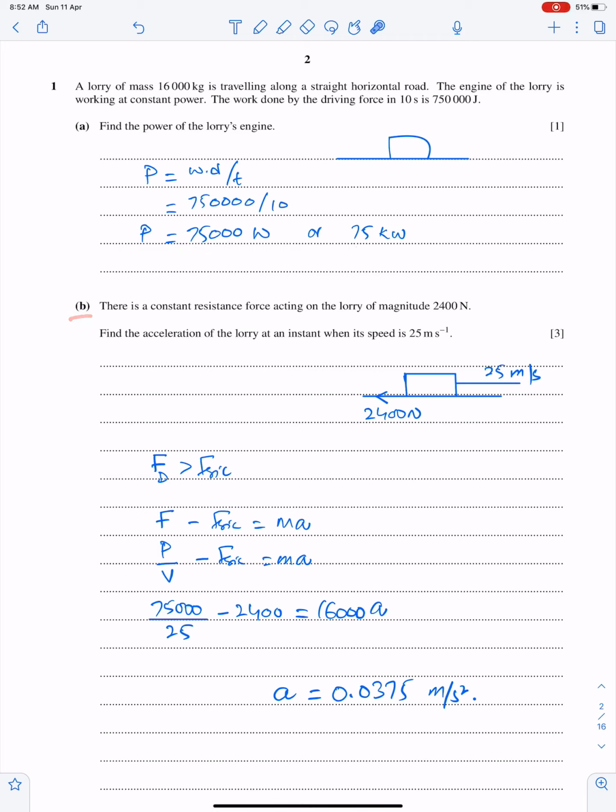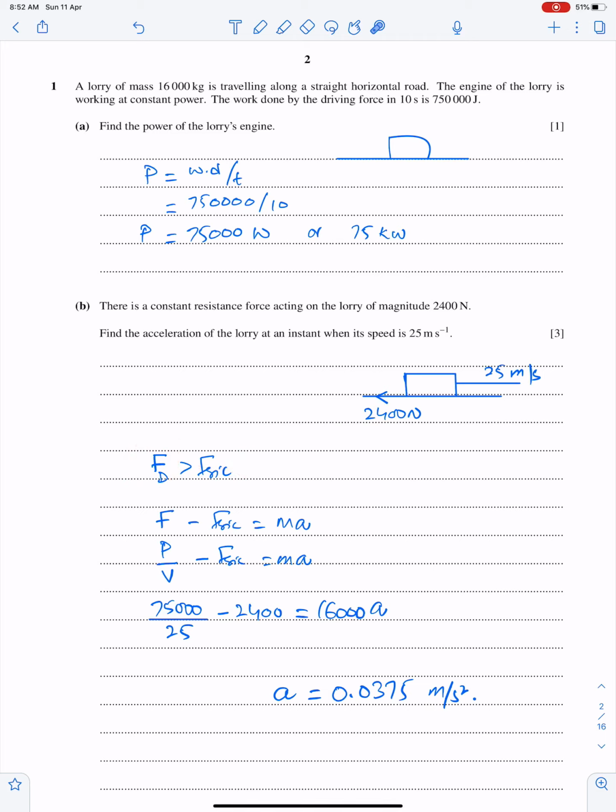Part B. There is a constant resistance force acting on the lorry of magnitude 2400. This is the resistance force, frictional force. Find the acceleration of the lorry at an instant when its speed is 25 meter per second. The speed is 25. So, according to Newton's second law, driving force is greater than friction since the lorry is moving.